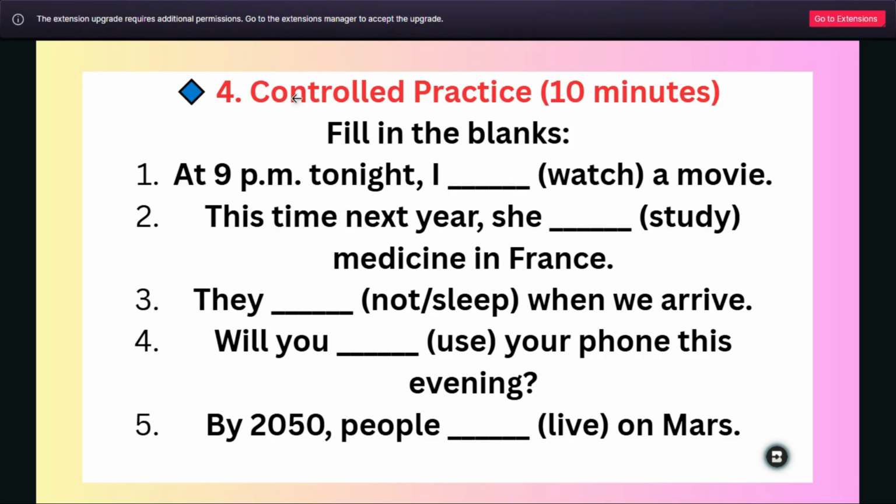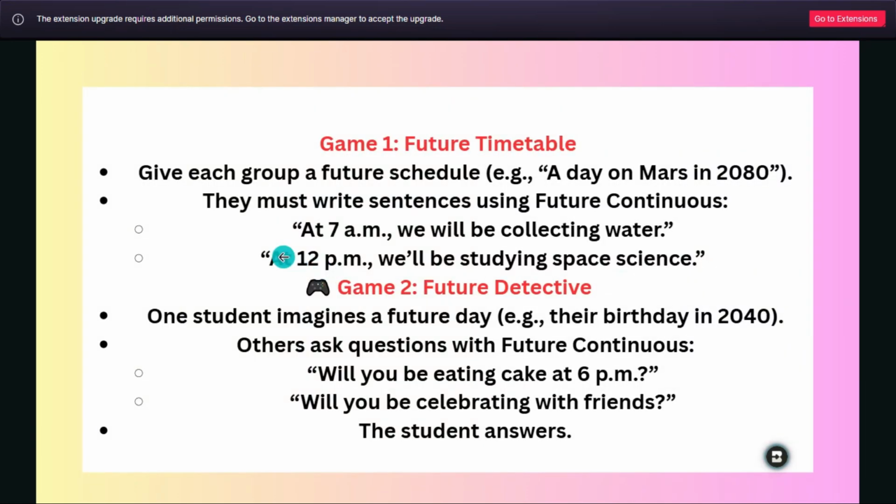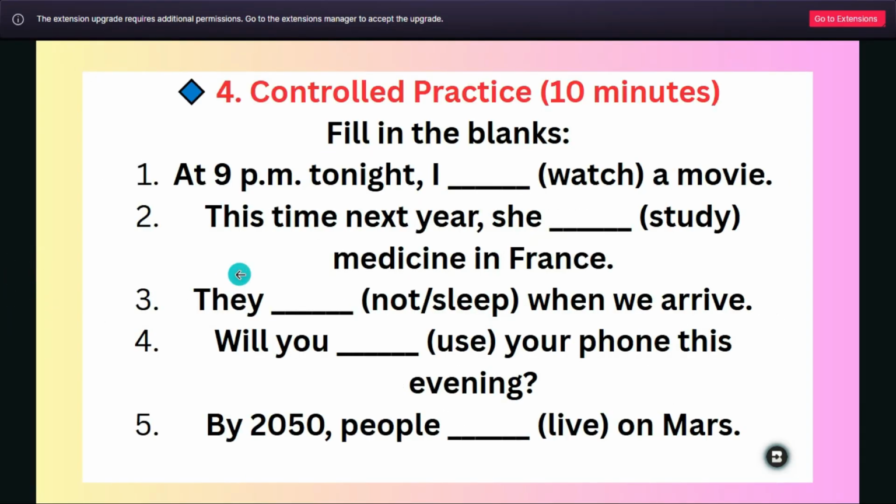And then for the next sessions, review sessions, maybe you could give them the difference between when do we use future continuous, present continuous, and so on. But for this lesson, just be aware to give your students only one thing. Just let them understand this.